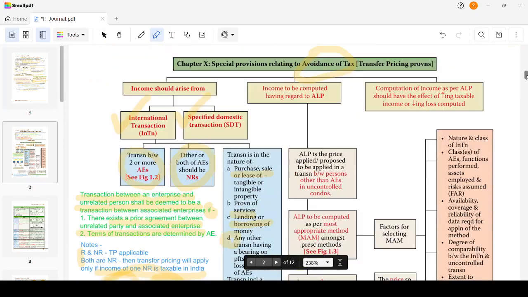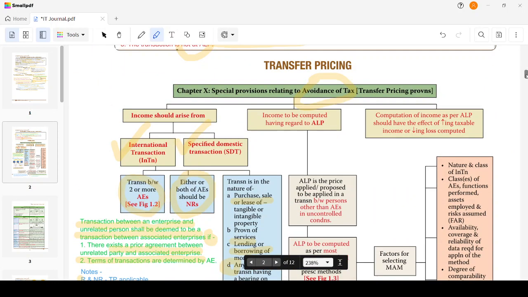Now, moving on to the next one. ALP. Income to be computed having regard to the ALP. ALP means arm's length price. ALP is the price applied or proposed to be applied in a transaction between persons other than associate enterprises, in uncontrolled conditions. Generally, what we do is we go to a small shop.